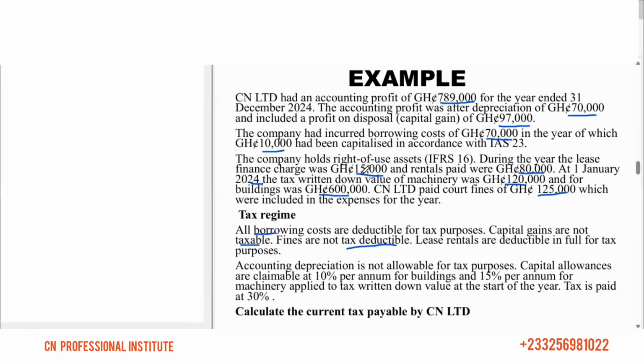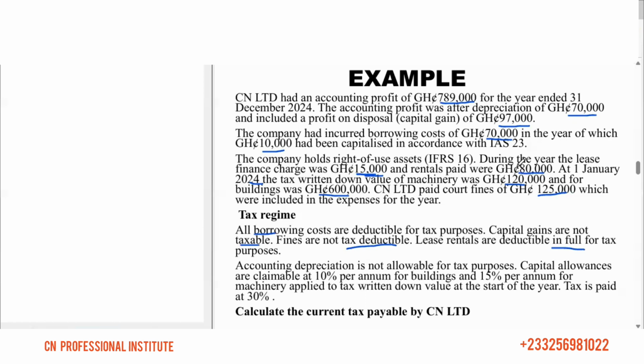So 15,000 was deducted as the expense, but the question says the whole 80,000 is deductible. Accounting depreciation is not allowed for tax purposes. The 70,000 was not allowed, but they have deducted it.